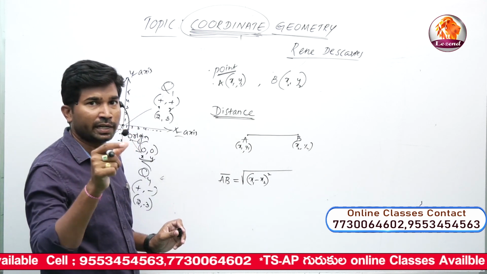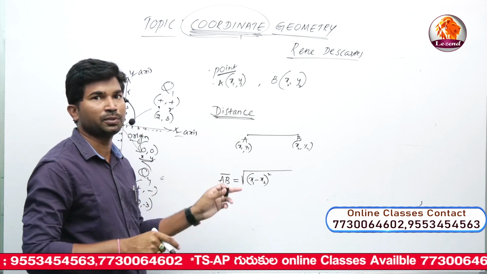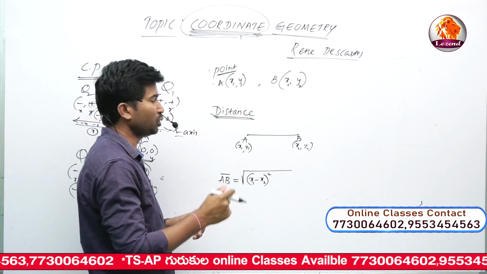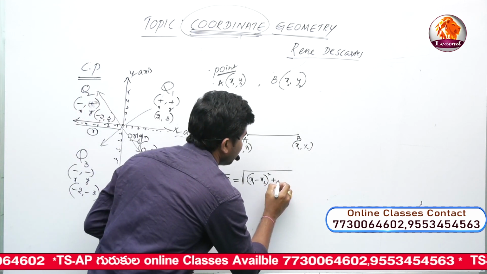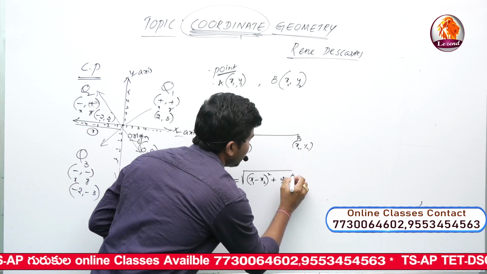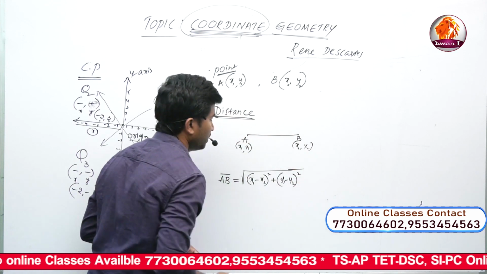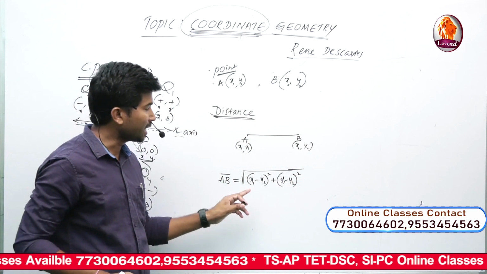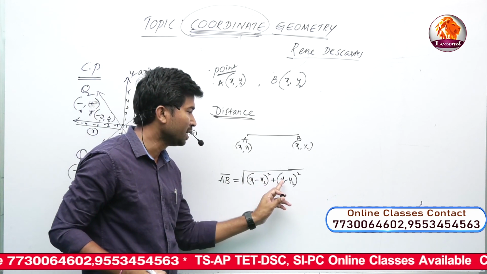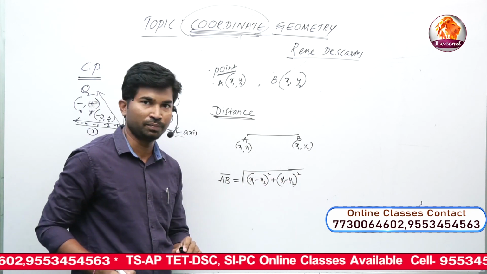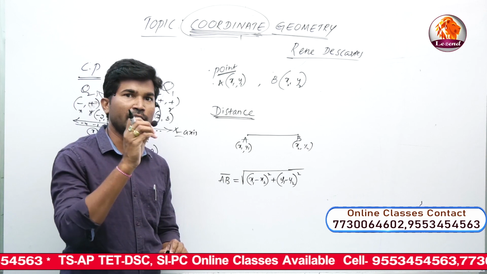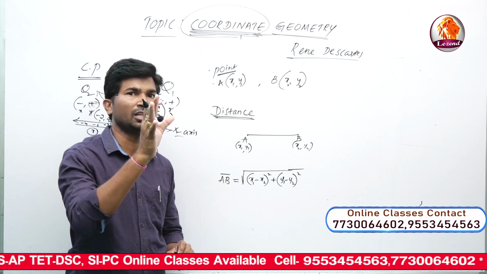The square of the difference between the two abscissas of the given two points, next y1 minus y2 whole square. The square root of x1 minus x2 whole square plus y1 minus y2 whole square. Using this formula, we can find the distance between the given two points.